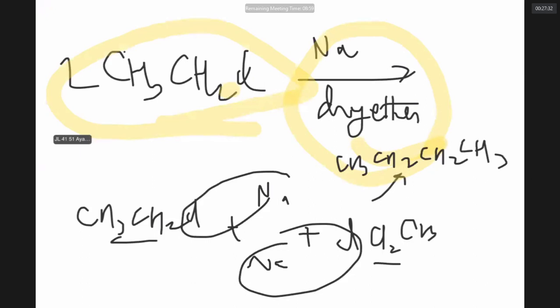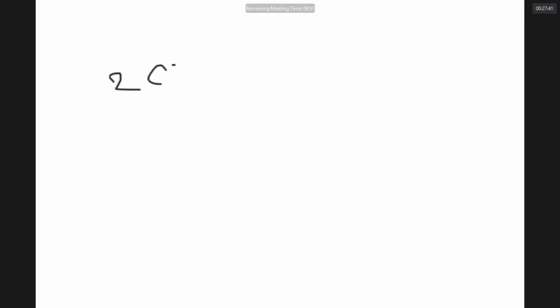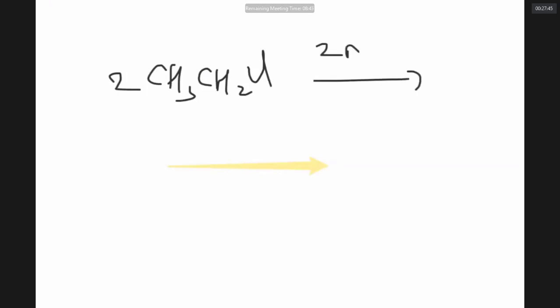Reaction will happen in a dry ether. What is the name of this reaction? I will write like this. 2 alkyl halide plus 2 sodium in dry ether gives butane.